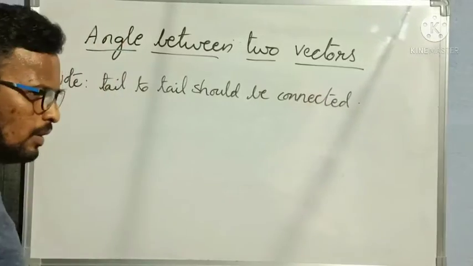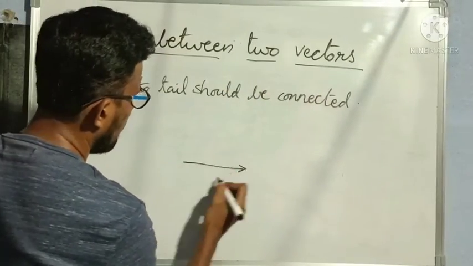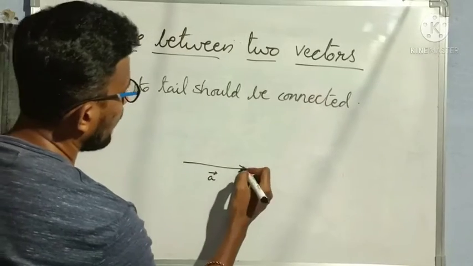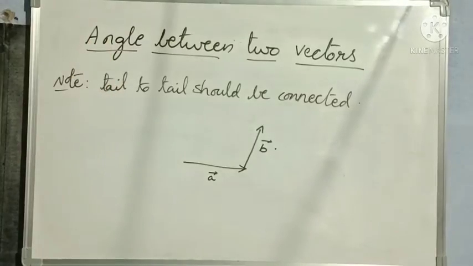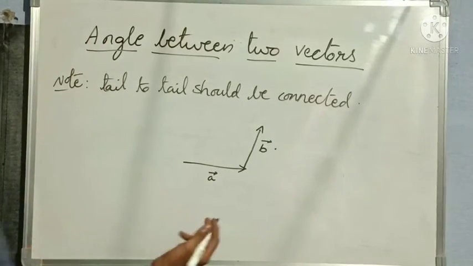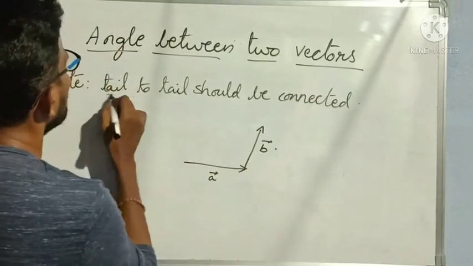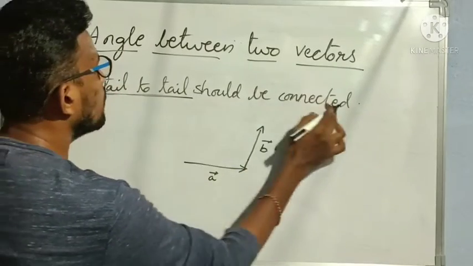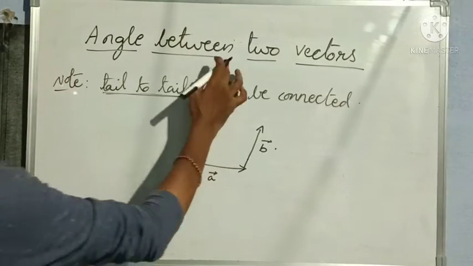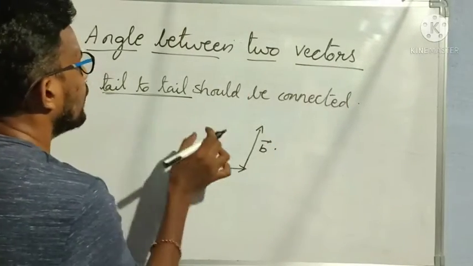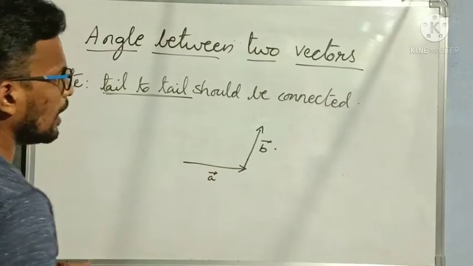Okay. First, suppose I am taking one vector a bar and other vector b bar from here like this. I want to know the angle between these two. Is it possible now? It is not possible, because this note is very important: tail to tail should be connected to know the angle between two vectors. For two vectors, the tail of one vector should be connected to the tail of the other vector.